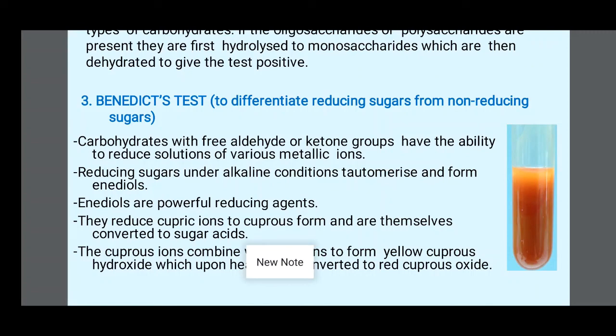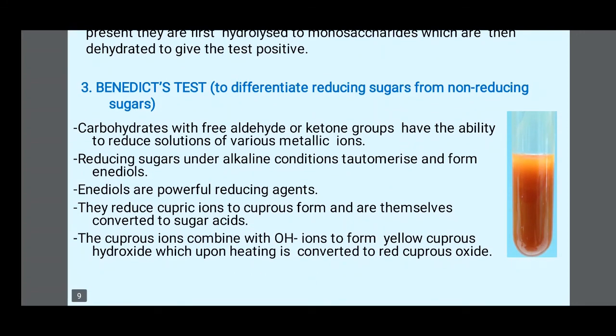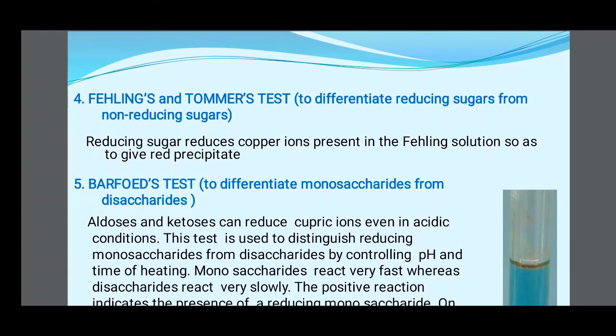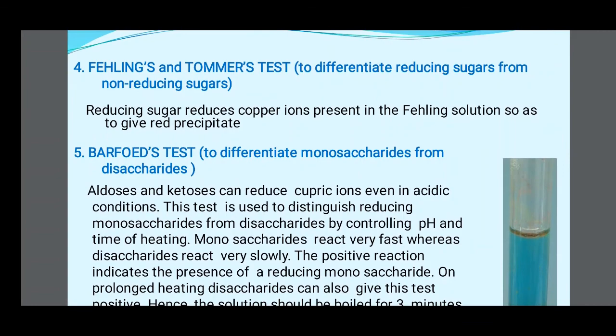The cuprous ions combine with a hydroxyl ion to form yellow cuprous hydroxide, which upon heating is converted to red cuprous oxide. Then Fehling's test to differentiate reducing sugar from non-reducing sugar. Reducing sugar reduces copper ions present in the Fehling solution so as to give a red precipitate.